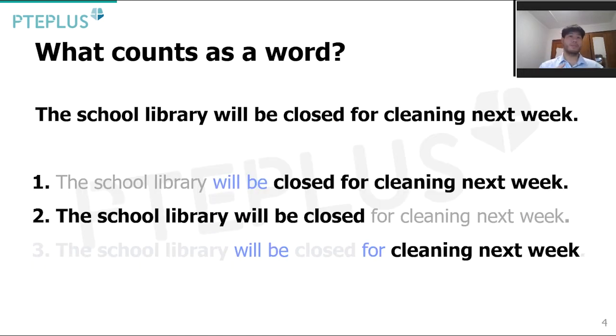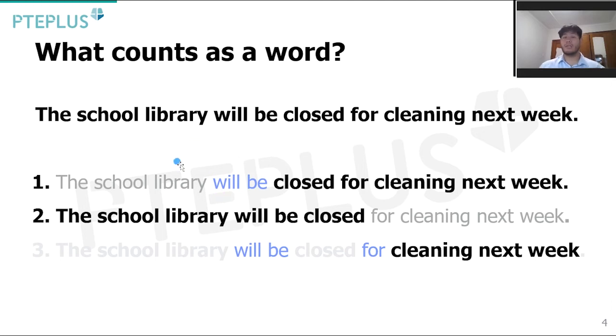So what counts as a word? The PTE test, just to remind you guys, a machine is the person marking it. So to a machine, words like school is the same as words like the. So library is counted as 1 word. The word will is also counted as 1 word.